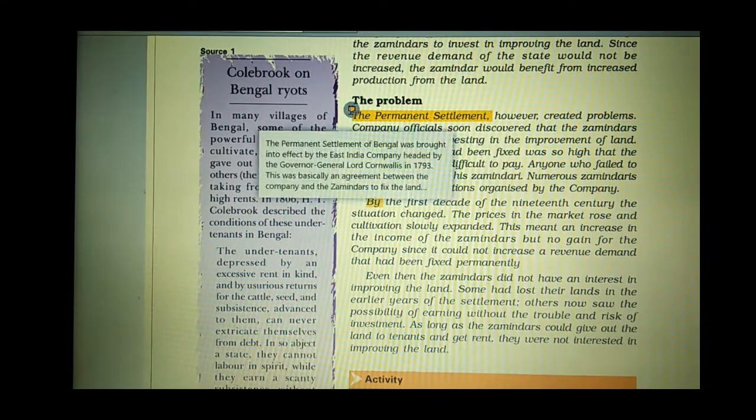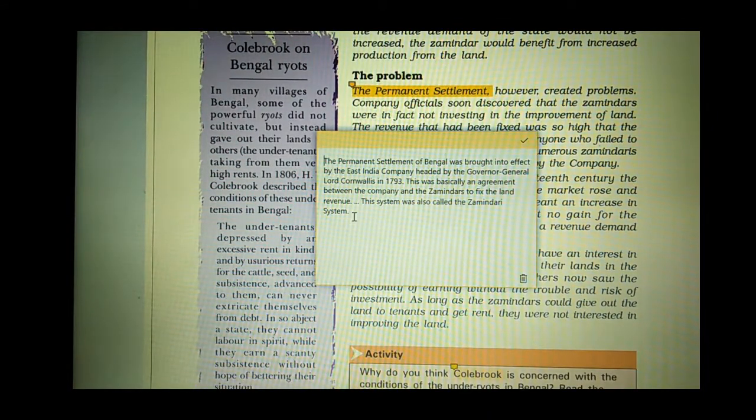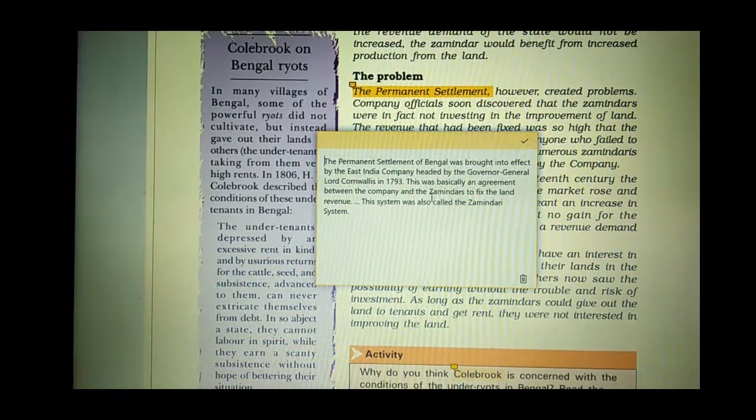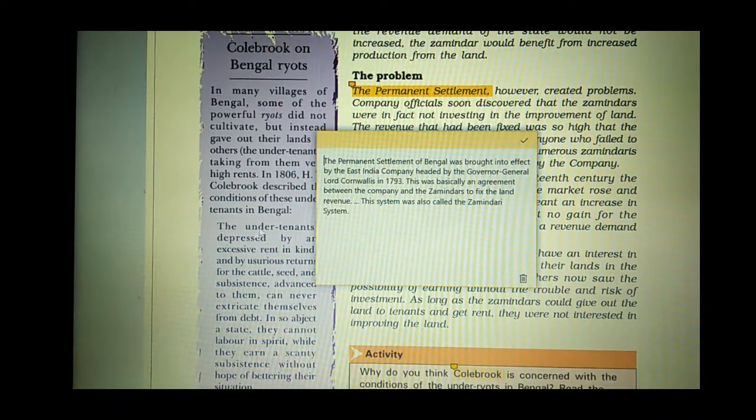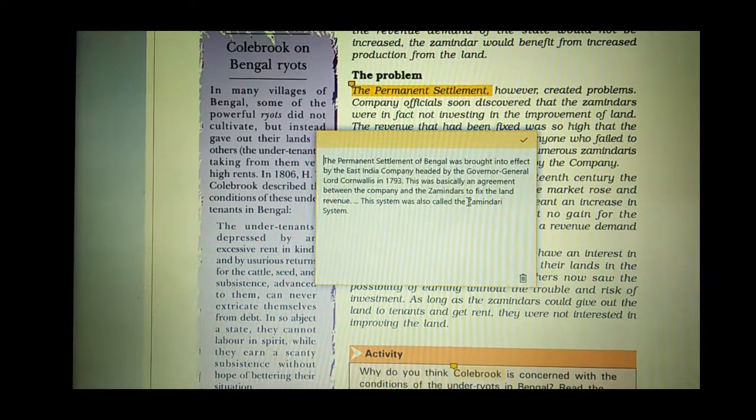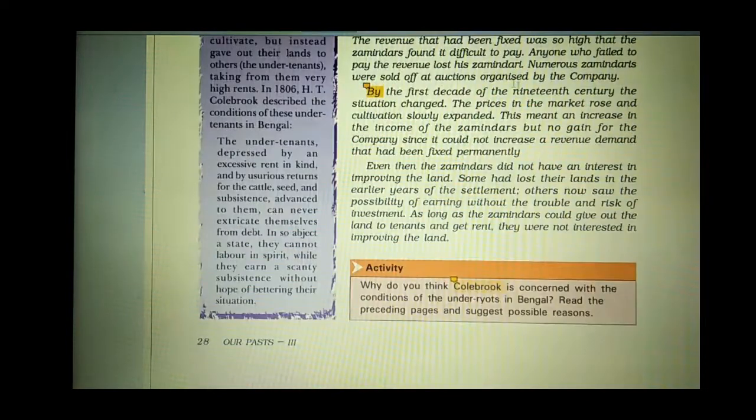Now, what was the permanent settlement? The permanent settlement of Bengal was brought into effect by the East India Company, headed by the Governor General Lord Cornwallis in 1793. This was basically an agreement between the company and the zamindars to fix the land revenue. This system was also called the zamindari system. Now they decided to fix the taxes. Whatever taxes they were taking from the crops, they fixed permanently, so that the farmers would not get more burden on their produce.